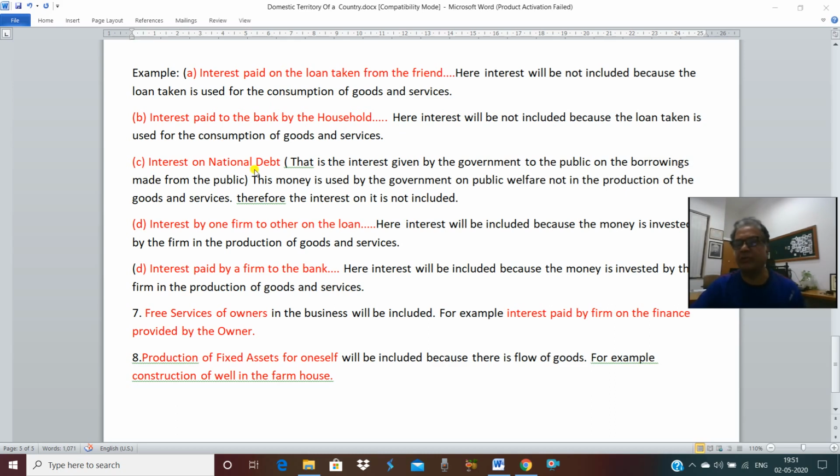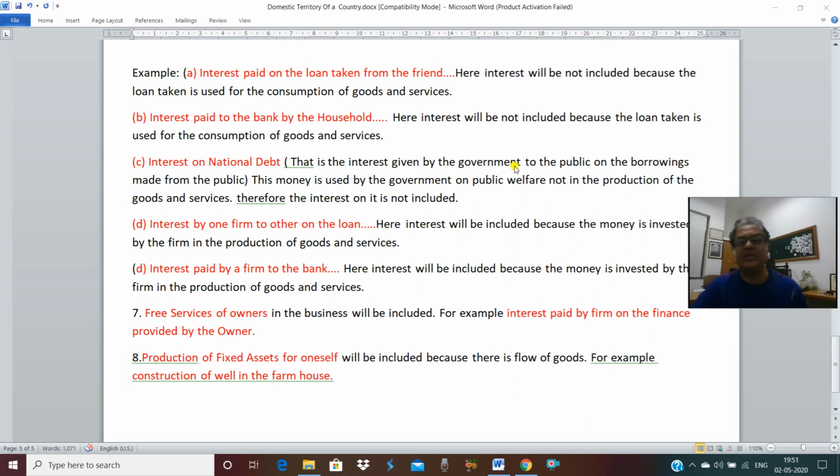This is another new concept for you. What is interest on national debt? That is the interest given by the government to the public on borrowings made from the public. A number of times the government borrows money from the public, and over that money interest is given to the public. That is the attraction for the public. So when the government borrows money, the government gives interest. So that's why people lend their money to the government. That is called public borrowing.